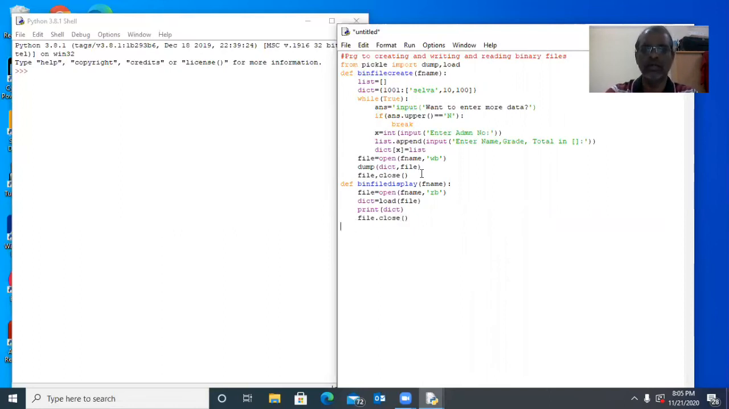Now we have to call these two functions, bin file create. Here I like to mention one file name, student.dat, and we have to call display with the same file name.